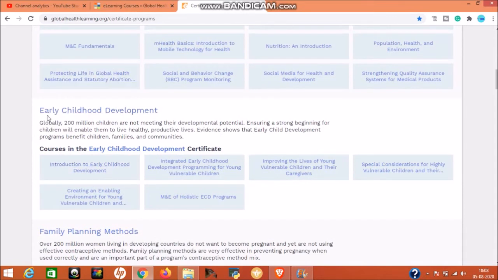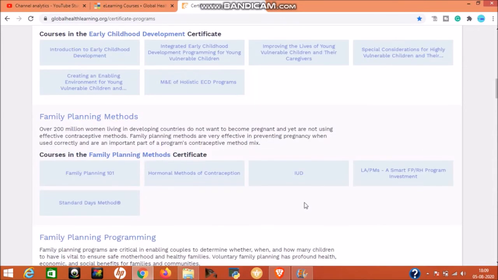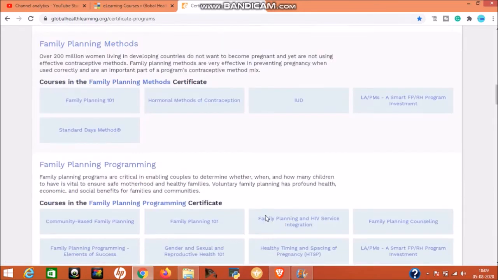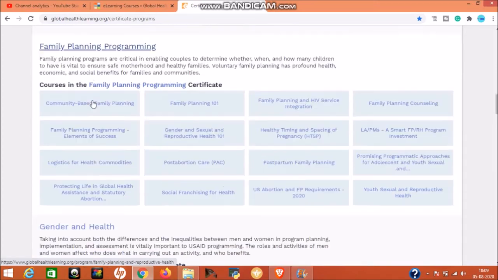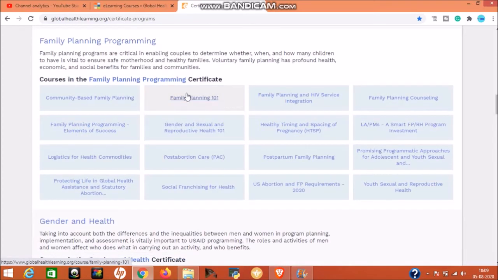Next topic is early childhood development. Under this, these are the courses: introduction, integrated course, and M&E of holistic ECD programs, young vulnerable children, topics like that. Next topic is family planning methods. Under this, hormonal methods of contraception, IUD, 5 courses are available. Next topic is family planning programming. Under this, around 16 courses are available.